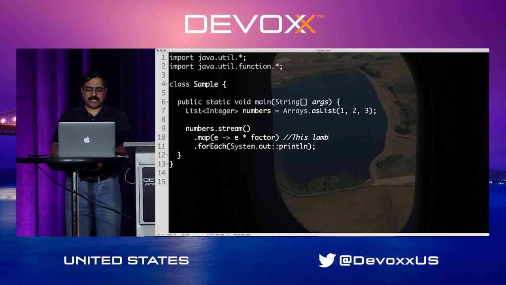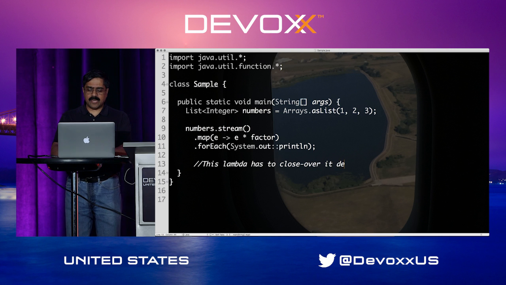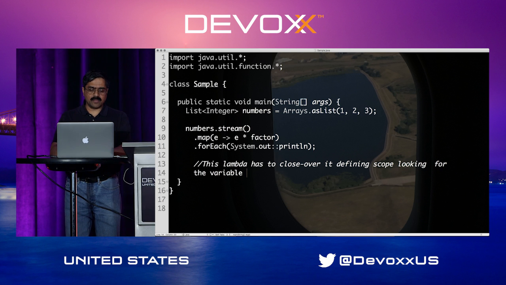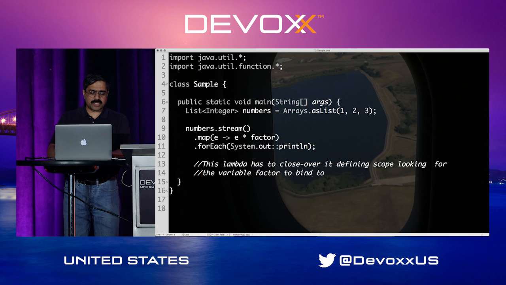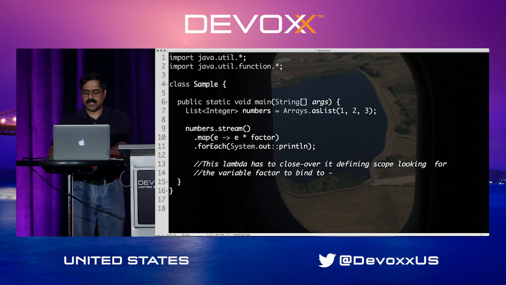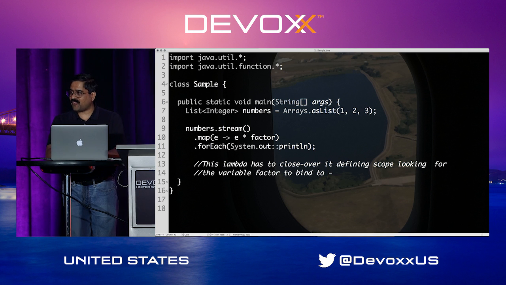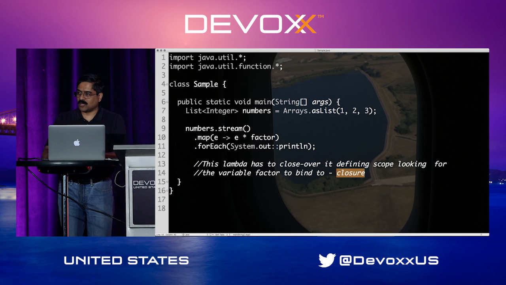So this lambda has to close over its defining scope, looking for the variable factor to bind to. So in other words, this lambda has to close over. Try saying the words close over really fast several times. Now you know what a closure is.